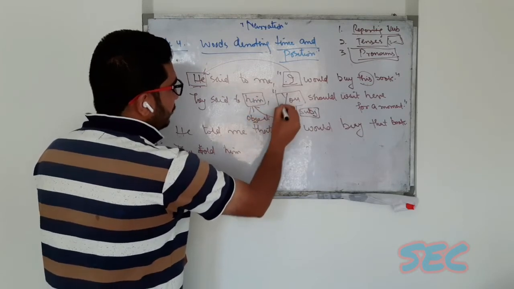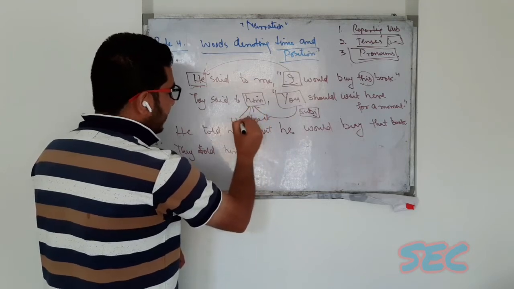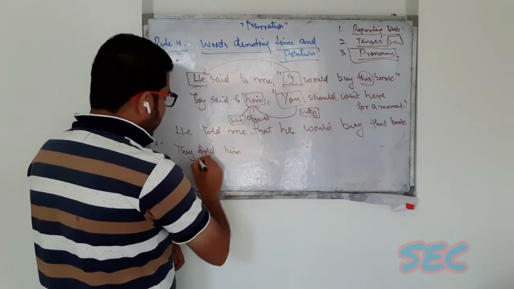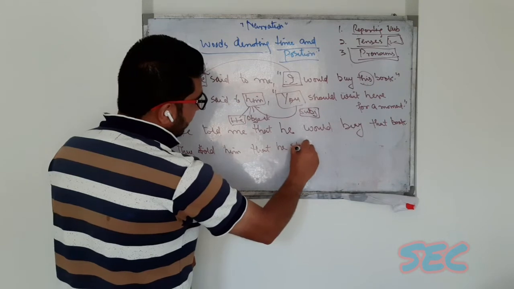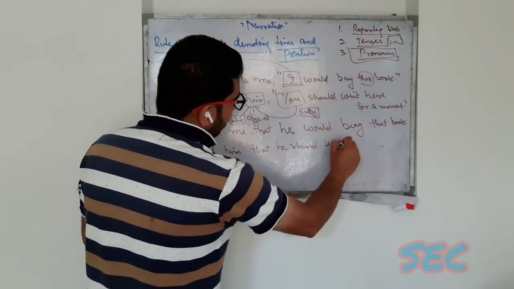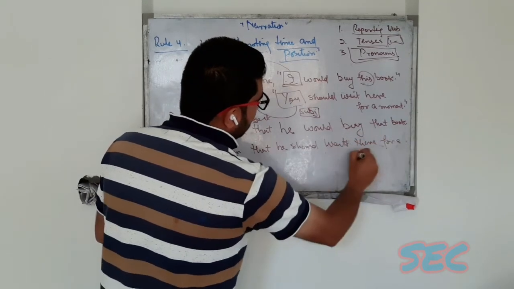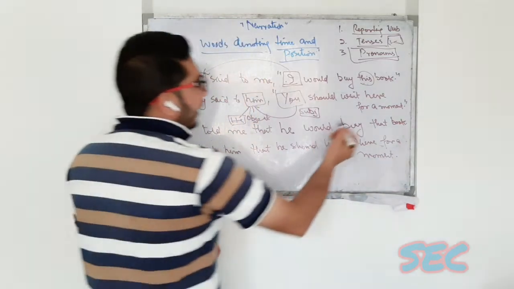What is the subjective form of him? That is he. So this you will become he. They told him that he should wait there for a moment.